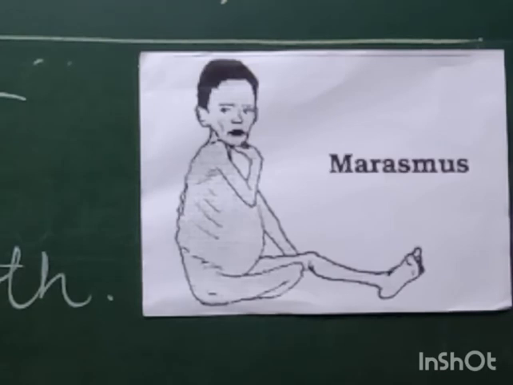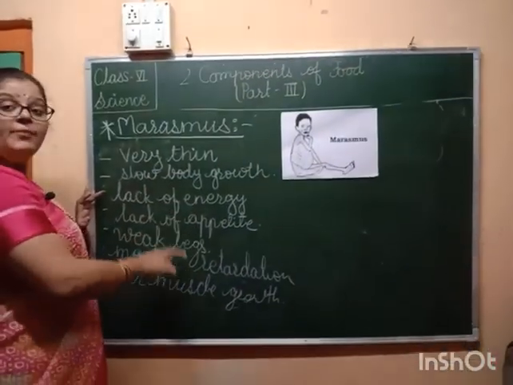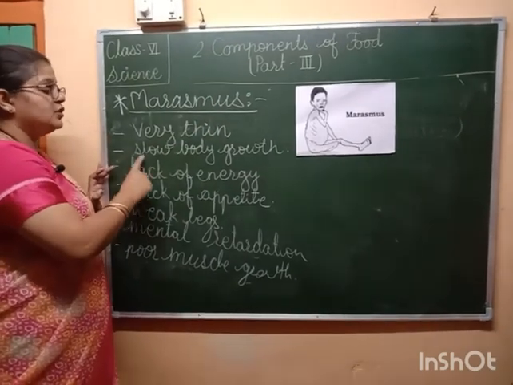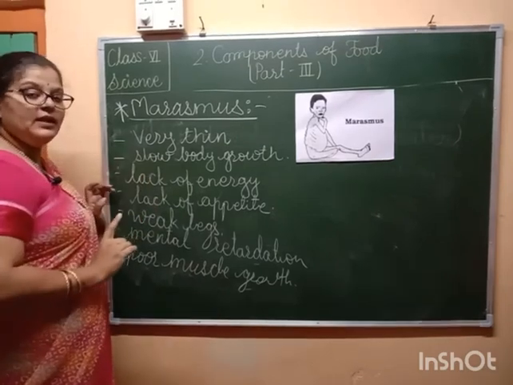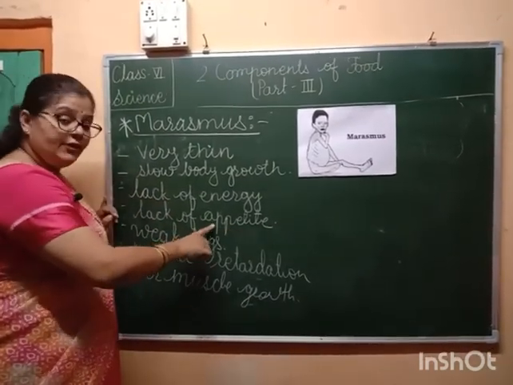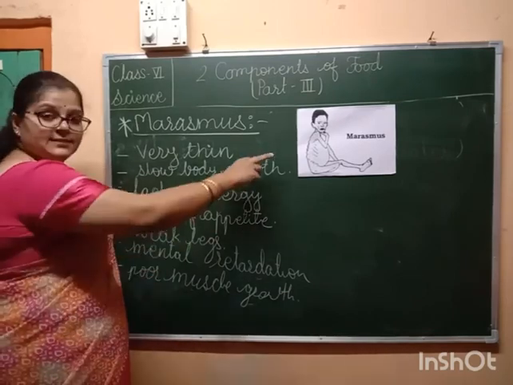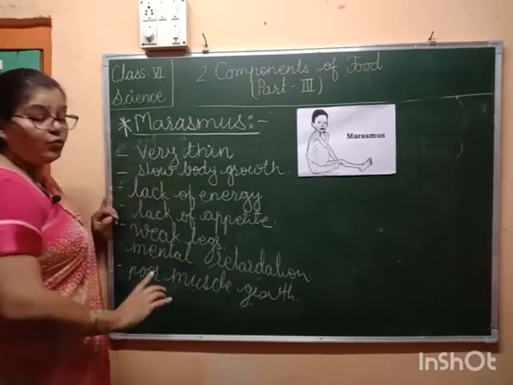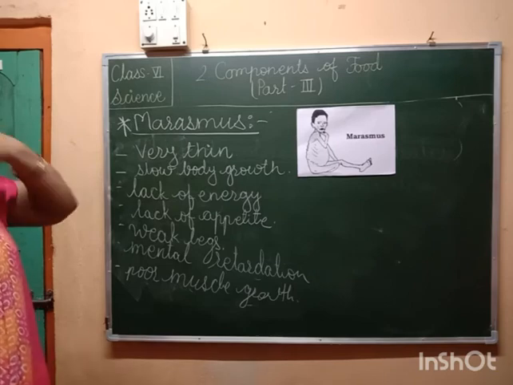Yes, these are certain symptoms that are seen in a child suffering from marasmus. Very thin, yes, like the picture shows. Slow body growth, of course. Lack of energy, yes. Lack of appetite. Appetite is the feeling of hungriness, or the feeling of eating something, which is not there. Weak legs, legs are weak. Mental retardation and poor muscle growth. These are the symptoms of this disease.